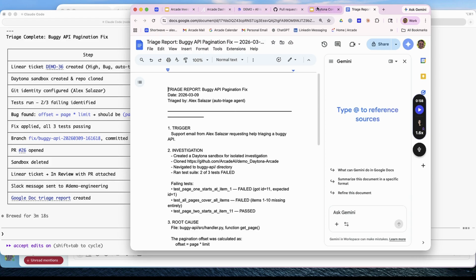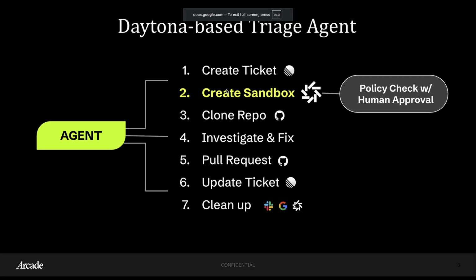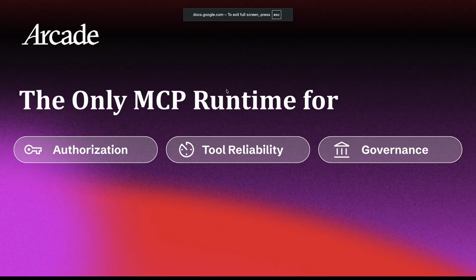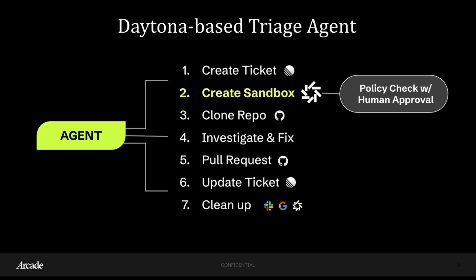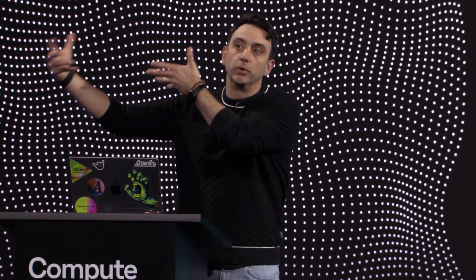So if we go back to our story, what's important here is, for all of the visions we have for agents, that they can do all this work on our behalf, almost all the systems that we want them to interact with are systems that matter. And because of that, we need to make sure, and organizations want to ensure, that everything's properly authorized, that the tool calls are accurate, and that everything is traced and controlled with reasonable guardrails.